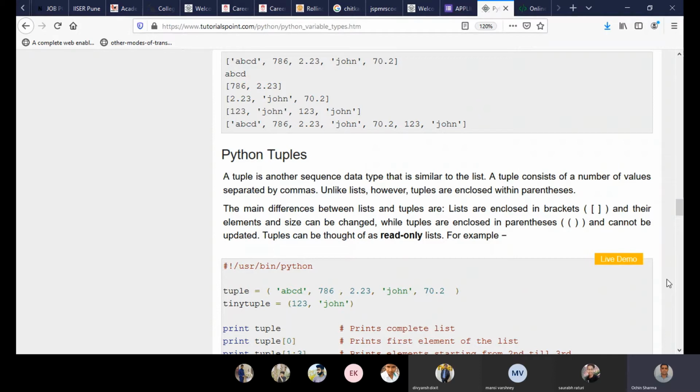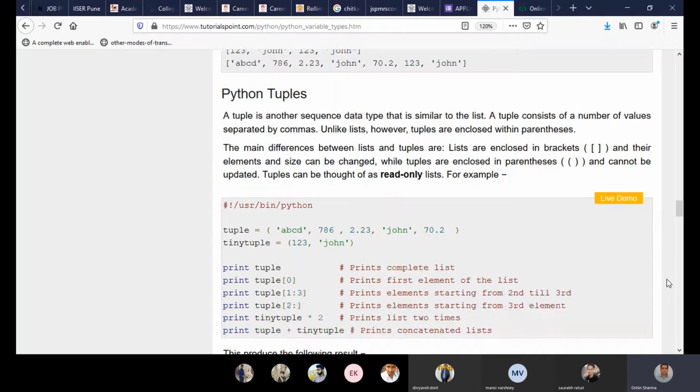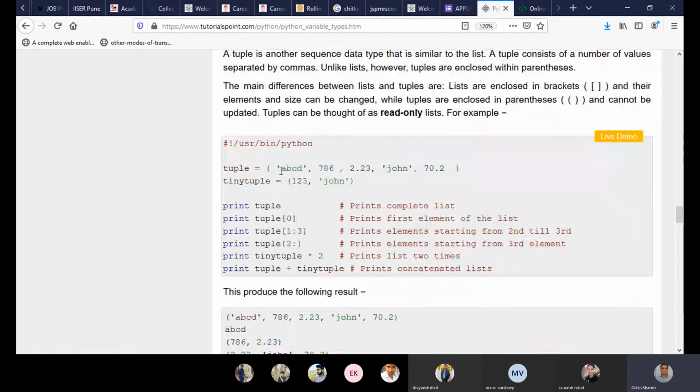Let's see an example. The same thing we have done in the list as well, but now we are dealing with the tuple data type. So we have named it tuple here. Tuple is not a keyword. It is any variable name. You can give even your name. How will the system distinguish that it is a tuple? It starts with the parentheses.